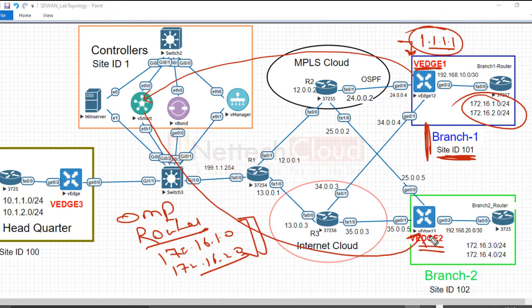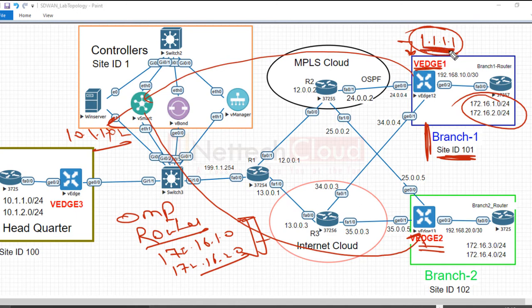So if I go here on VS2, what should I find? I should find that both prefixes are originated by 1.1.1.1 but received from vSmart, the control plane, right?